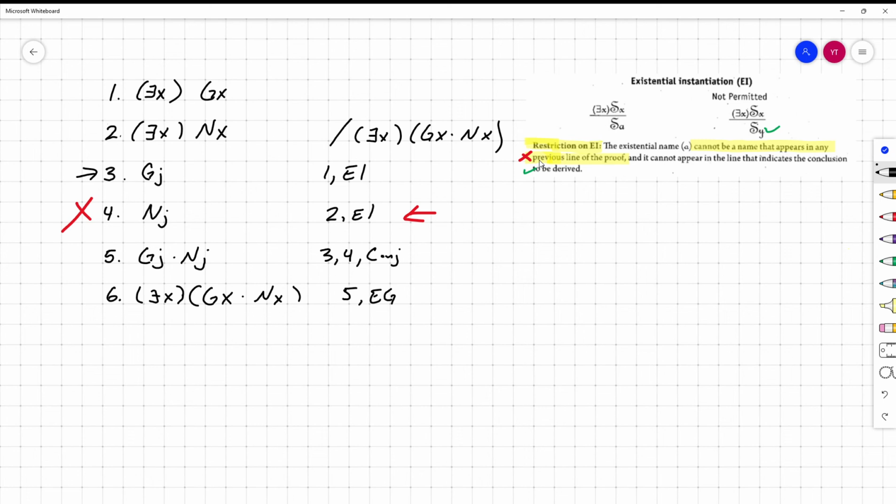Understanding why the restrictions exist makes it easier for you to use EI correctly, but at the same time, it does reduce to a certain number of checks. Whenever you are using EI, make sure that you do not use a variable. Make sure that the name that you've chosen, the lowercase letter, has not appeared in your proof so far, wherever you're at. It just has to be new to the proof so far. And then lastly, check the conclusion of the argument. Make sure that the conclusion does not contain the individual that you used for EI.